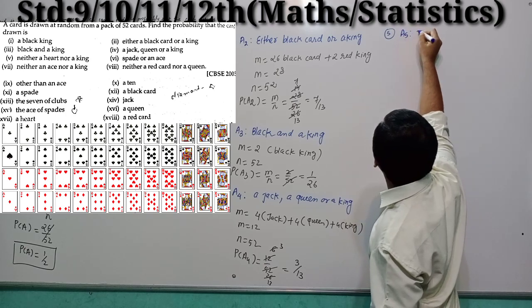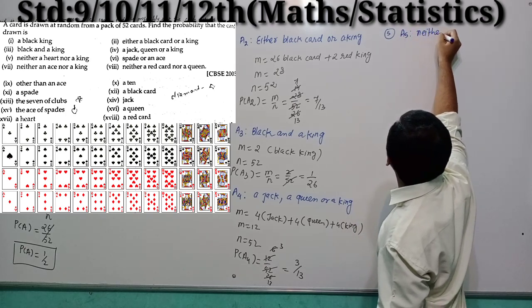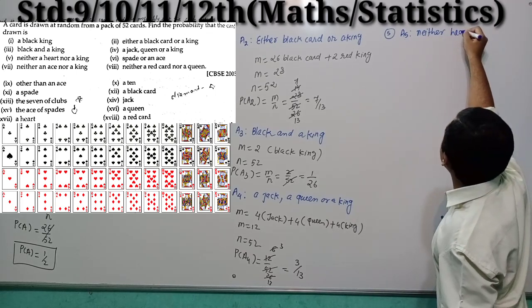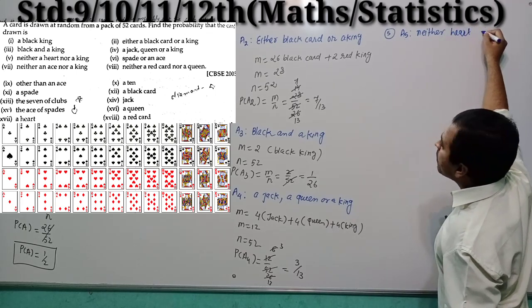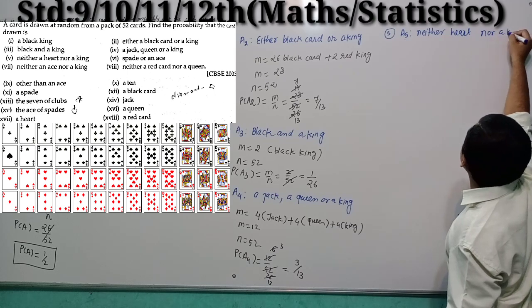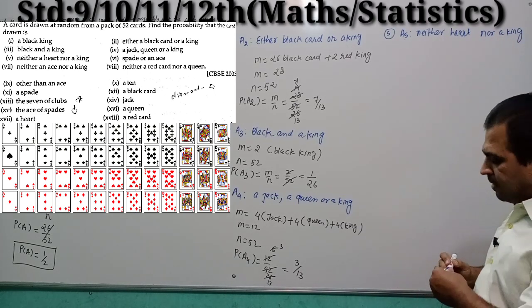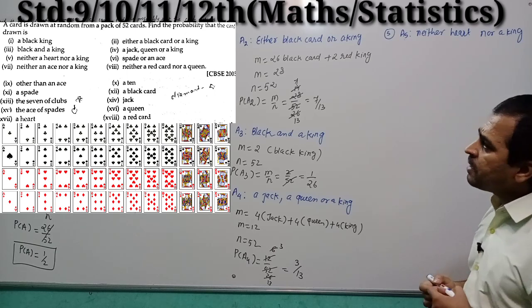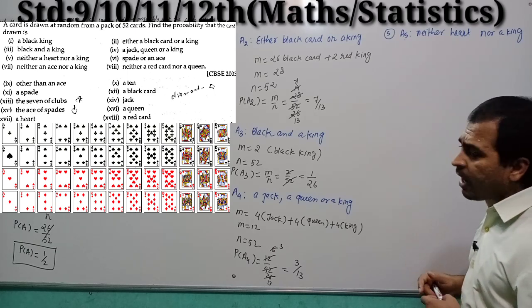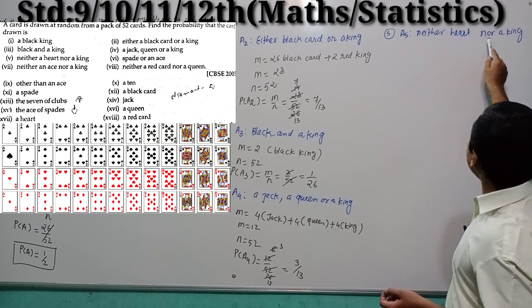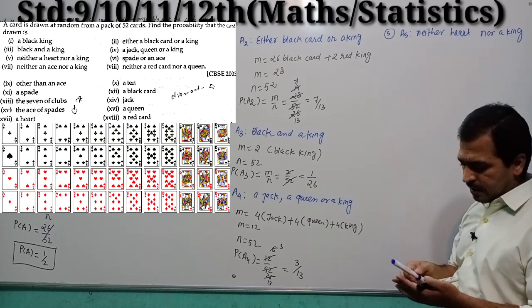A5. Neither heart nor a king. Neither heart nor a king. It means, students, out of 52 cards, the card should not be heart and the card should not be king, right, students?